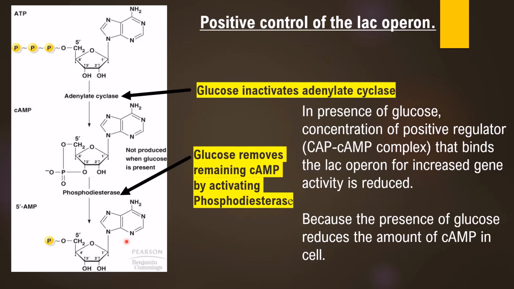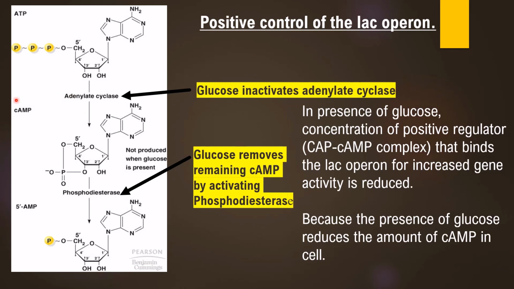This is possible because of one reason, that the positive regulator, CAP protein along with cyclic AMP, is not allowed to form. In absence of that, increased gene activity of the lac operon is not possible. Presence of glucose reduces the amount of cyclic AMP.